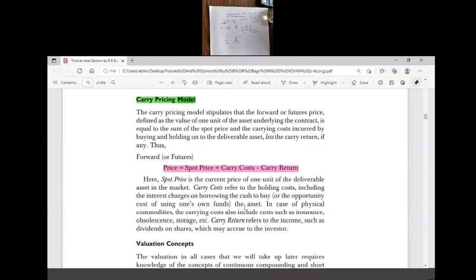Why do we ignore transaction cost? Because the transaction cost differs from one underlying asset to another and in different situations. If you include this transaction cost, there will be a deviation between the market price and the theoretical value. Therefore we ignore the transaction cost.